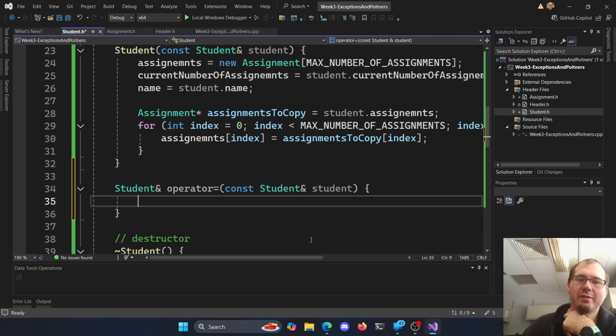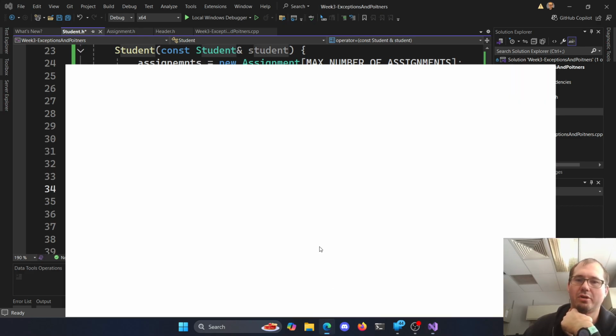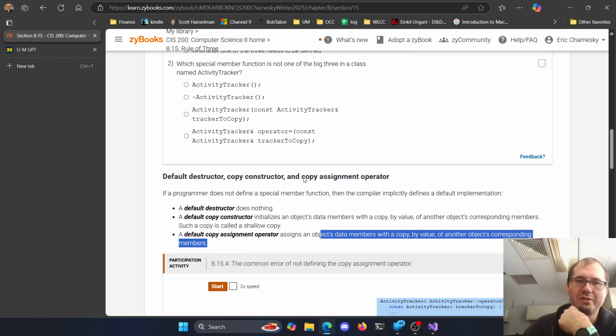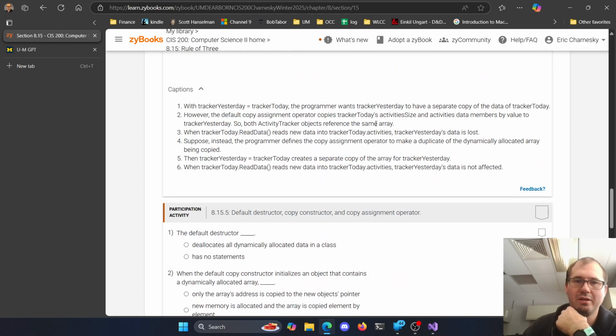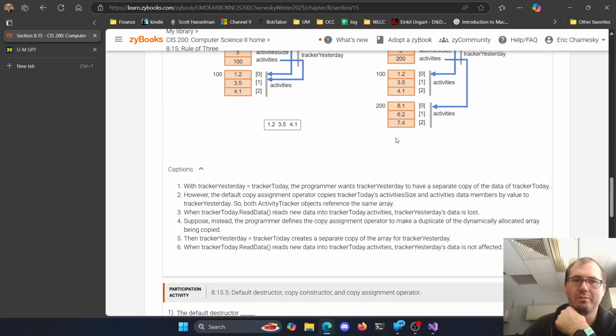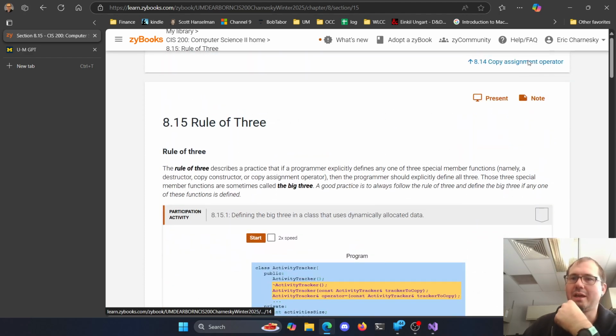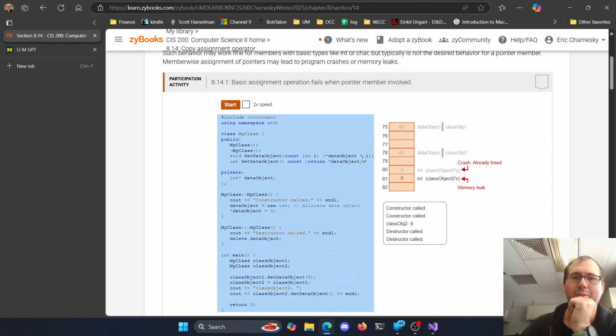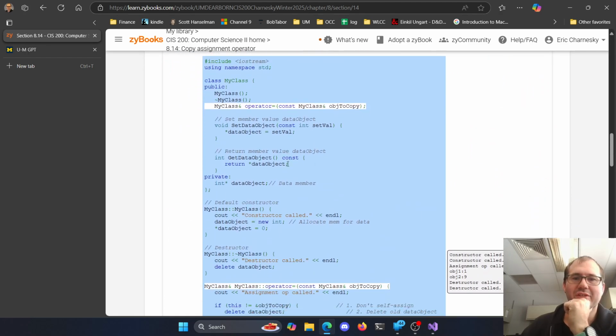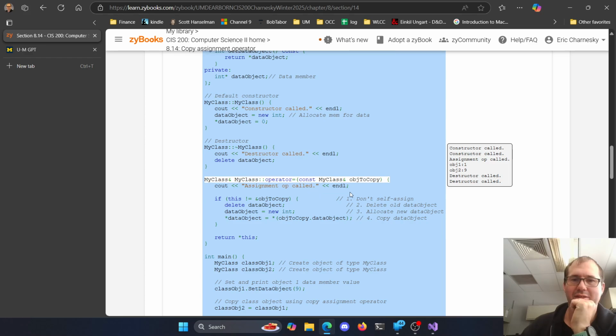So the only thing we want to be careful with these ones is that we're not trying to copy ourselves. Right? We want to make sure that the student you gave me is not the current one here. So most of the time when you do these here, there's a quick little check we're going to do here that says, hey, I am not that one. Oh, it's not in the rule of three. Let's go back to the copy assignment operator. I'll just go shamelessly copy paste their code here. So we go and check to see, hey, if we're not theirs, right? If this is not the object to copy here, then we want to go through and do that, right?